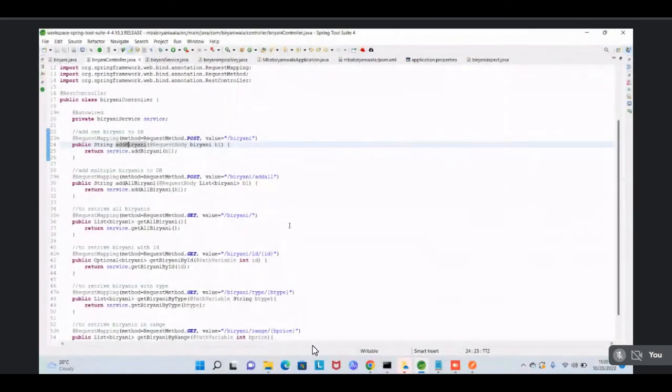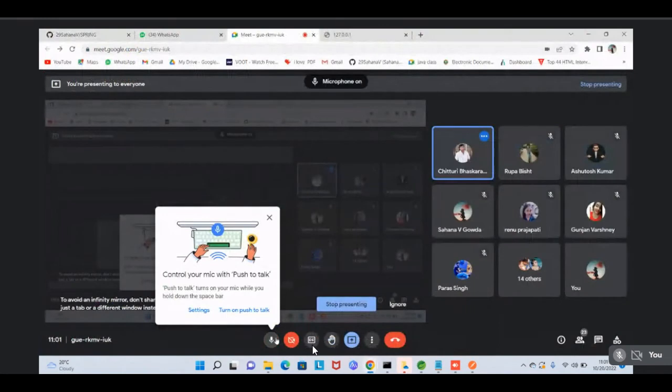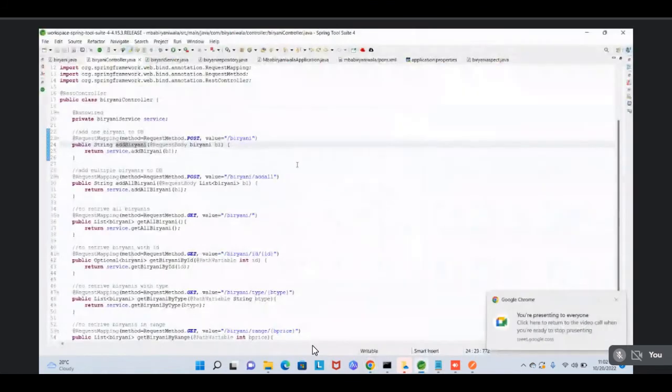It's better to increase the font size, Sahana. Actually, it is very blurry to me. So how to do it, sir? Go to preferences.